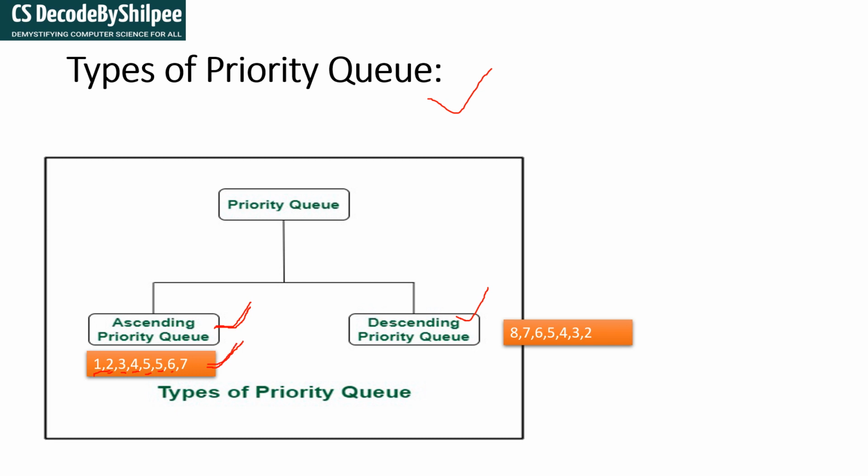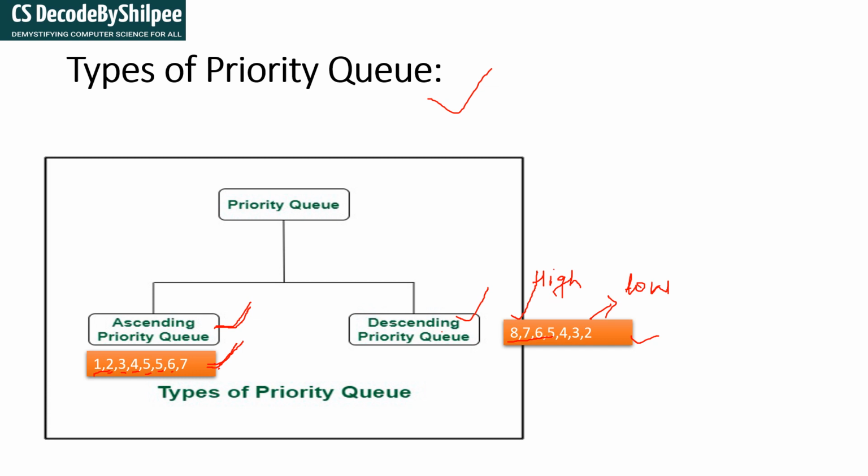Similarly, for the descending order priority queue, if you observe, 8 has the highest priority compared to 2, which has the lowest priority, right? So this is the ascending order priority queue and this is the descending order priority queue.